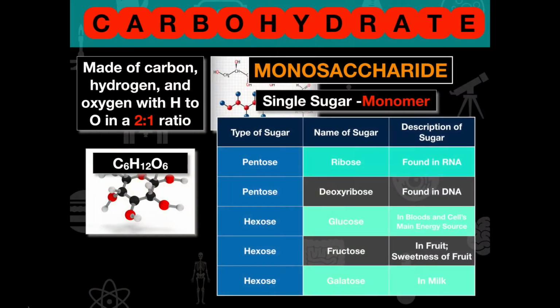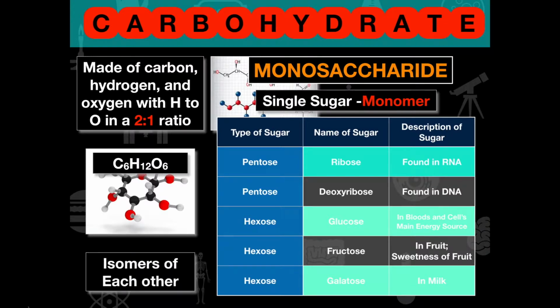So what we can see here are isomers. And remember, an isomer is a molecule that has the same molecular formula, but a different shape. This is from the organic video, so if you don't remember, I would suggest that you go back a little bit.